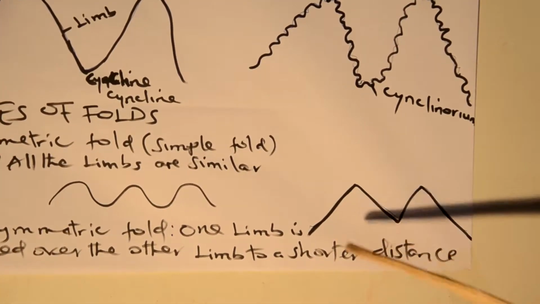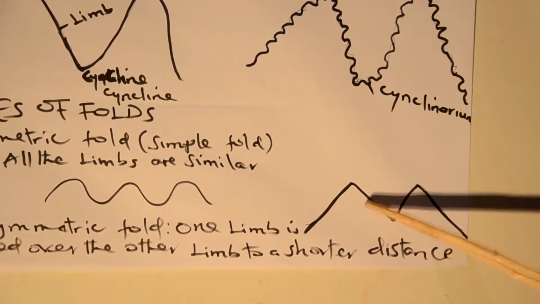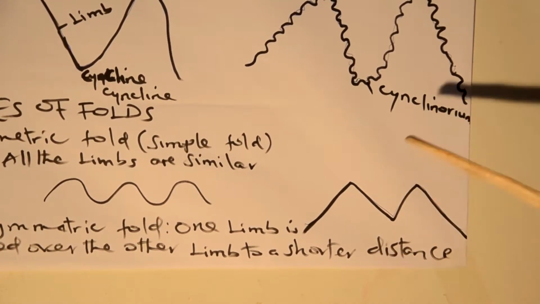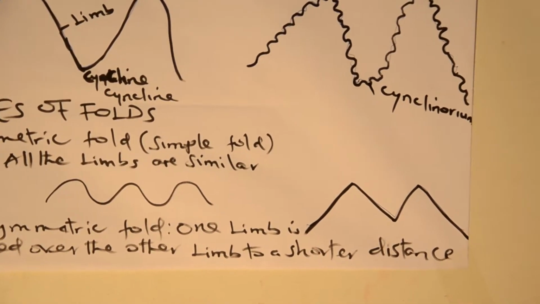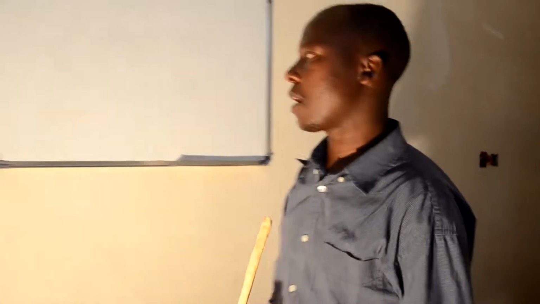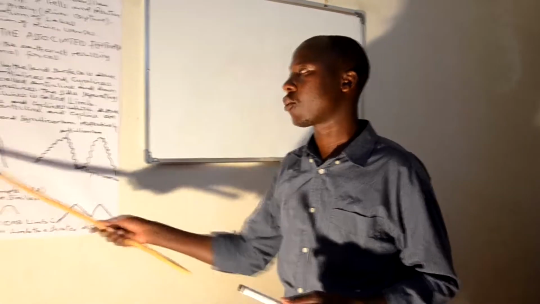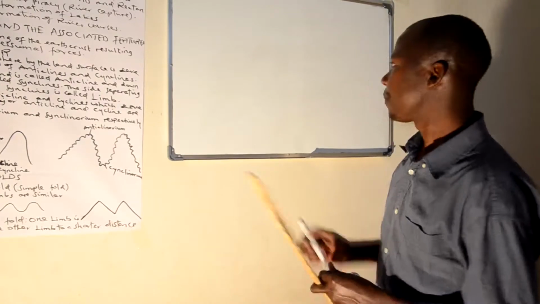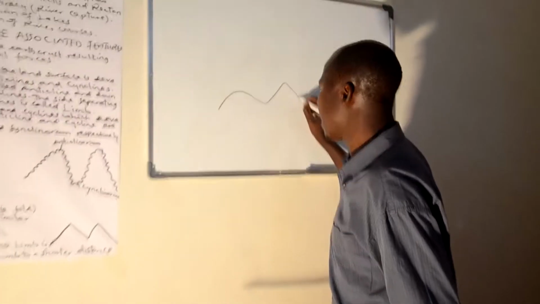The distance of one is low and the other is high. For instance, the distance of this one is high and this one is high, but this is the shorter one. Therefore, wherever one rim is pushed up to a shorter distance, that is called asymmetric. We have to remind ourselves that in symmetric folds all rims are equal, but in this one they are not equal because one rim is just pushed up to a shorter distance.